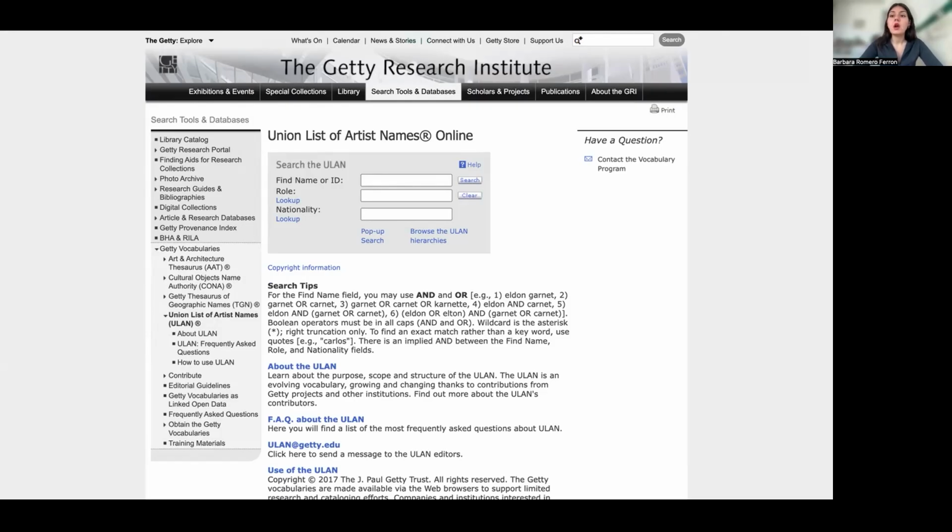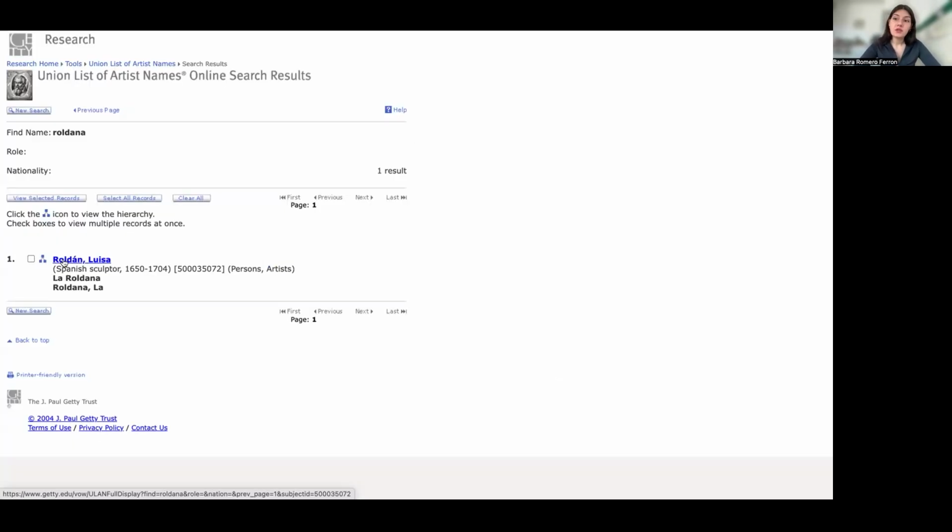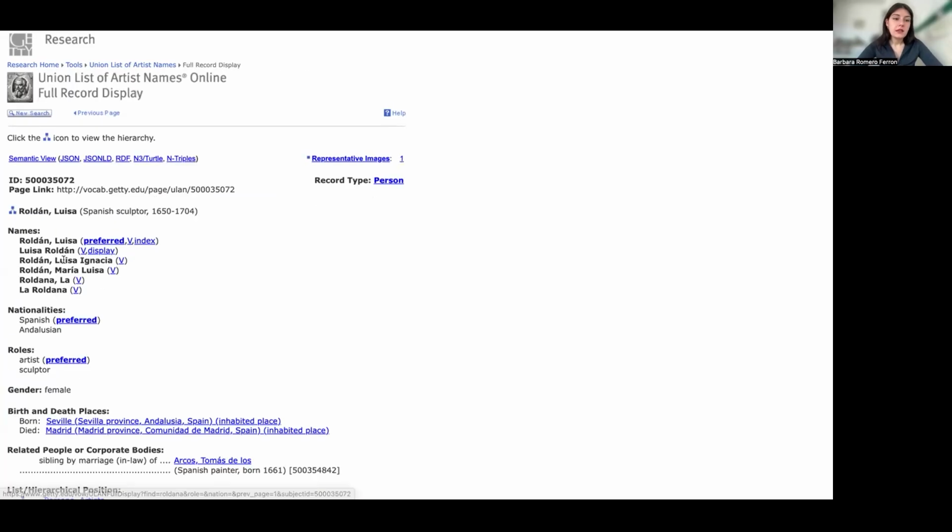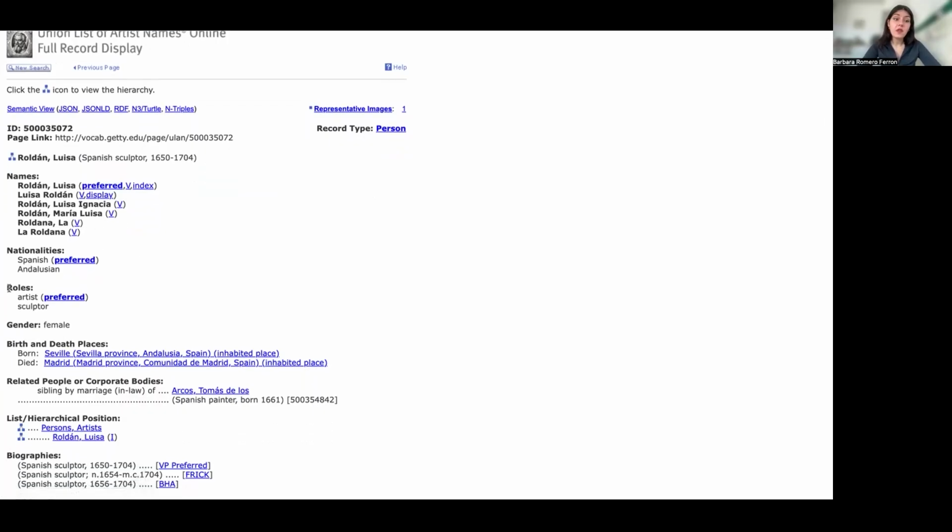Here you can find information on every single artist that you want to find information about. Let's try the sculptor, the Spanish sculptor, La Roldana. So you will write the name here, and then you can decide which one is the person that you are looking for. In this information, you have names, as you see here, other names that have been used to refer to the same person, which is extremely useful when there are many different names in different languages, because sometimes we translate names. We will have nationalities, so we can see what these persons are from, roles, gender,